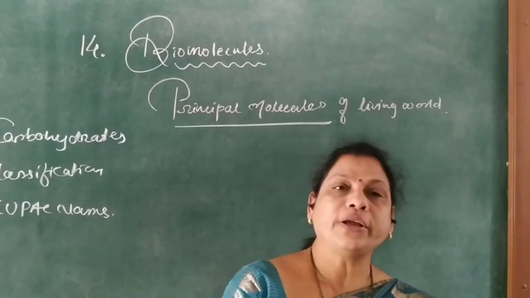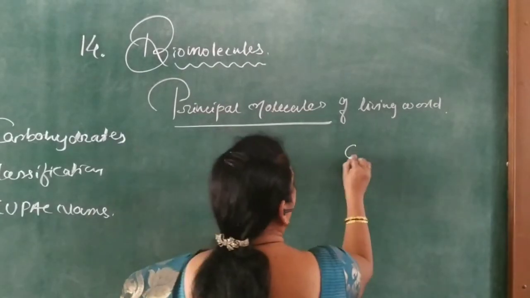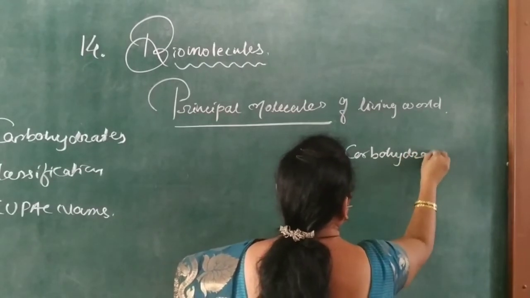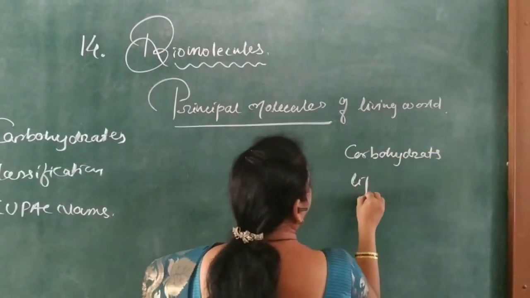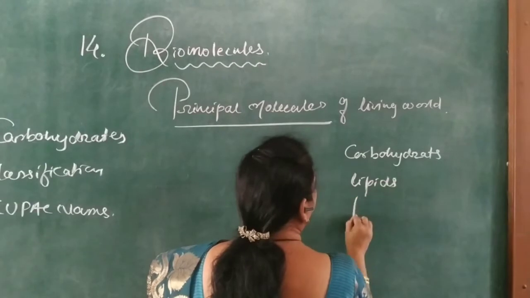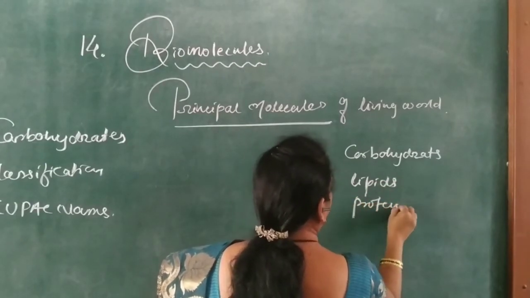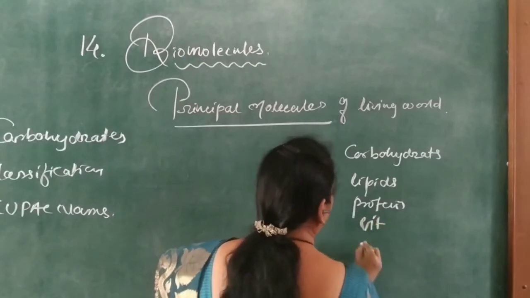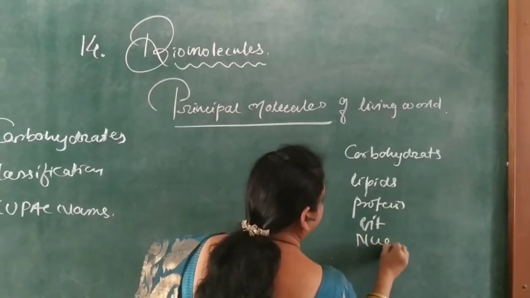The biomolecules consist of carbohydrates, which is the main compound, then lipids, then proteins, then some vitamins and nucleic acids.